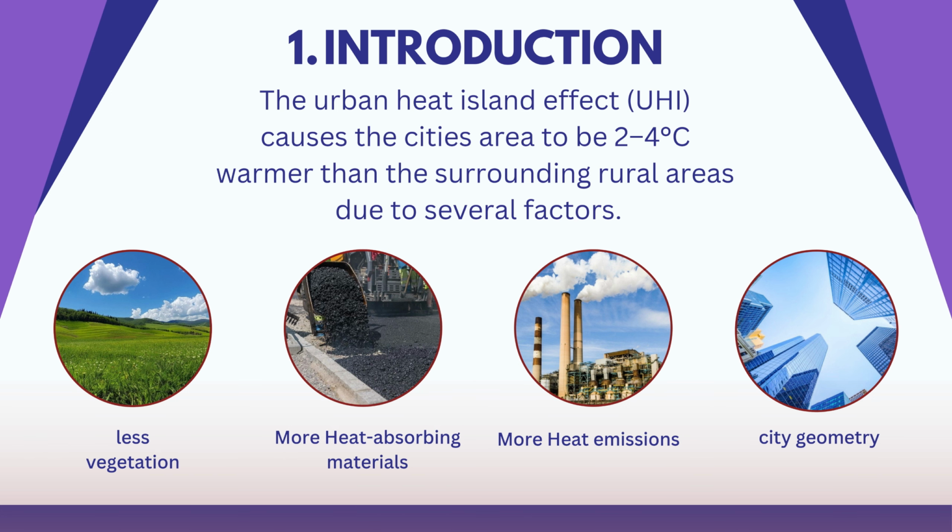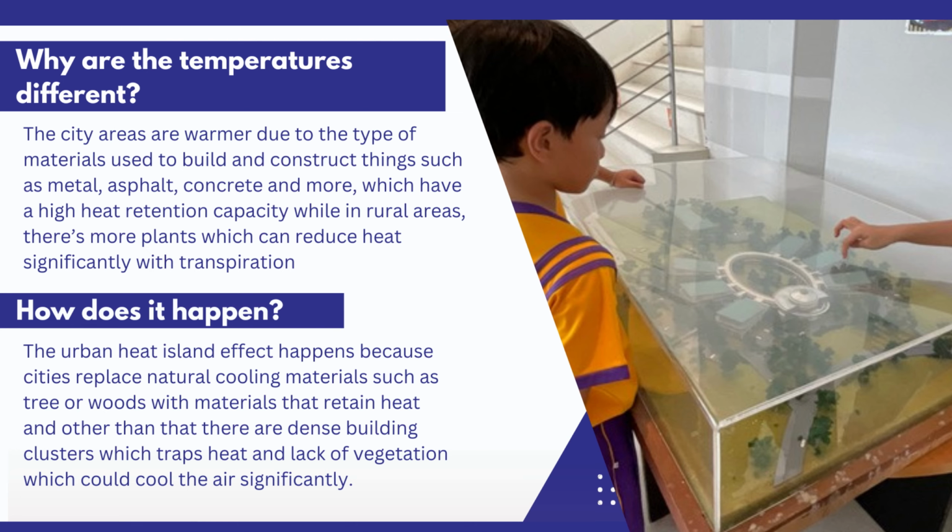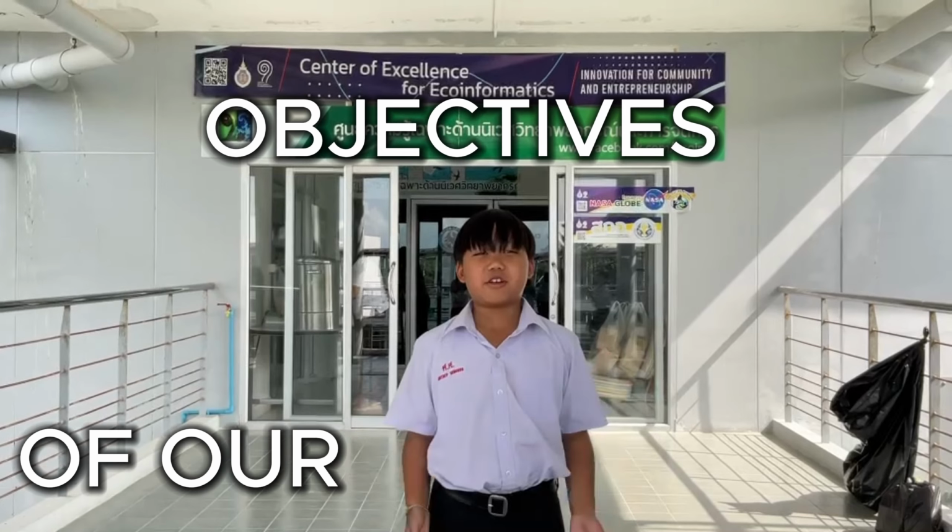The urban heat island effect, or UHI, causes city areas to be 2 to 4 degrees Celsius warmer than the surrounding rural areas. This is caused by city geometry, heat emissions, and a lack of vegetation. But then, why this difference in temperatures? It is simple. Cities are warmer because common construction materials like metal, asphalt, and concrete have a high heat retention capacity. Conversely, rural areas tend to have more natural surfaces such as plants, which significantly reduce heat through a process called transpiration.